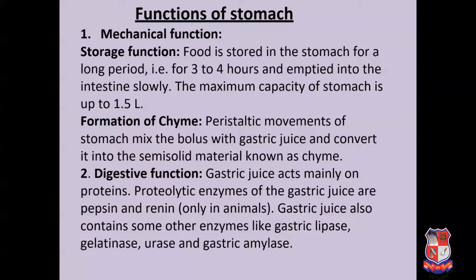The gastric juice acts mainly on proteins. The proteolytic enzymes of the gastric juice are pepsin and rennin. Gastric juice also contains some other enzymes like gastric lipase, gelatinase, urease and gastric amylase. These are the enzymes which are responsible for digesting various kinds of food materials with the help of these enzymes.